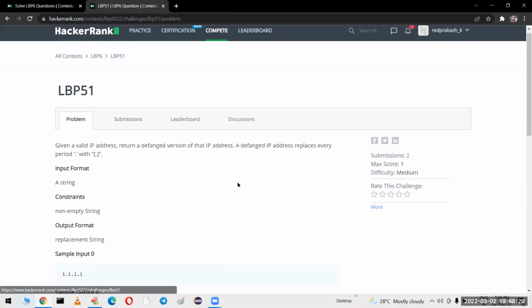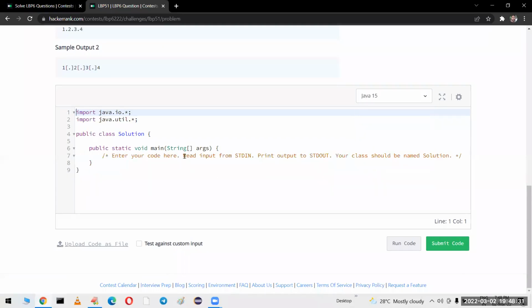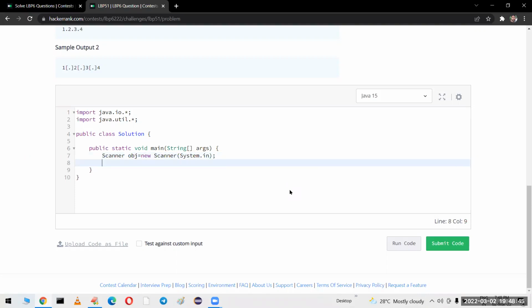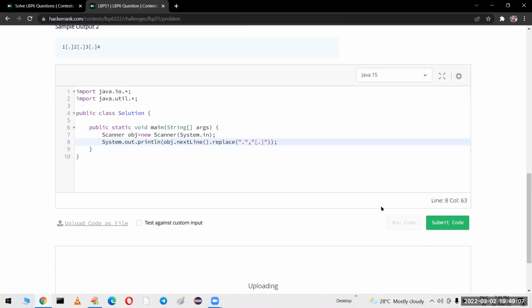How can you implement it in Java? The beauty of Java is that we have the replace method. Using that replace method, you can replace directly. I am printing with System.out.println, reading a string with obj.nextLine, then .replace. Wherever a dot is there, I want to replace it with empty square brackets containing a dot. That's all. Now let us see what will happen if you run the code.